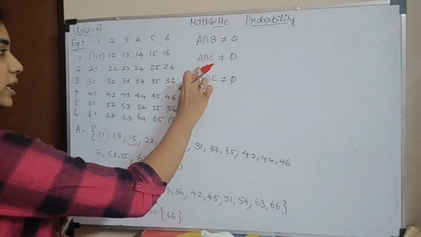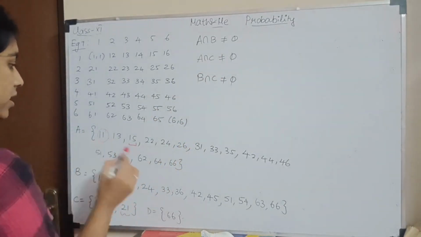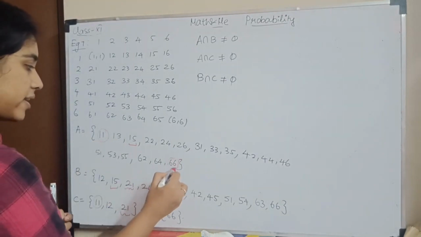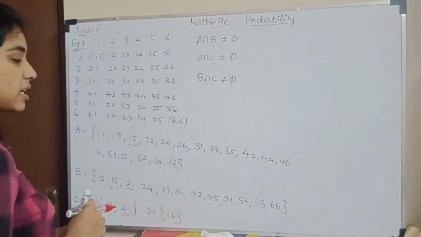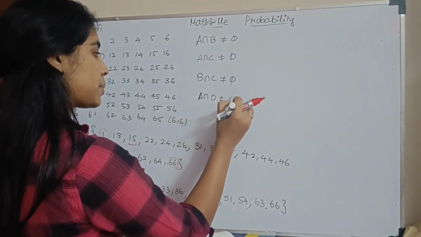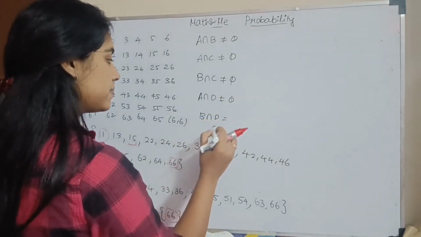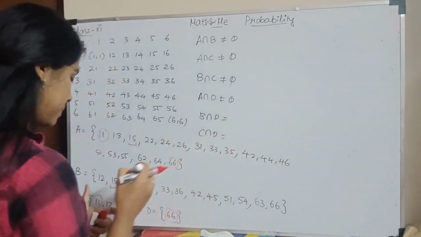So now AB, AC, BC. Now let me check AD. Is anything common in AD? So I have 6,6 here and 6,6. A intersection D is also not a null set. Let me check for B intersection D and C intersection D. What is in B intersection D?